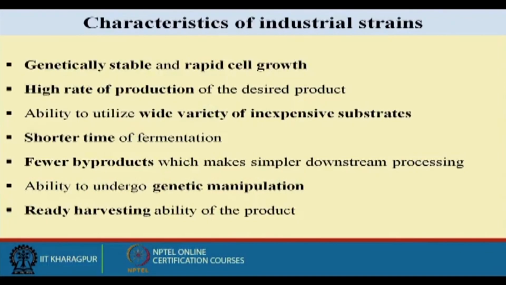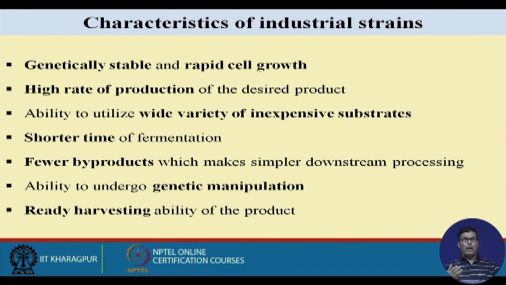Another very important factor is to utilize a wide variety of inexpensive substances, because the organism should have the capability to use different types of substrate.